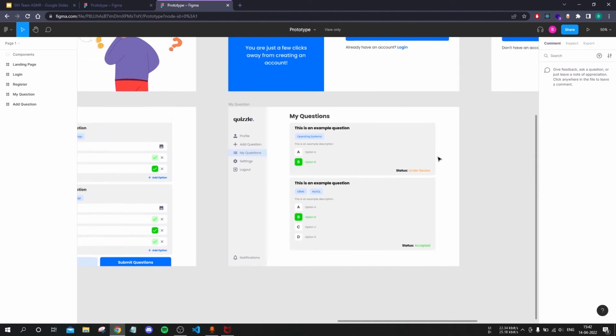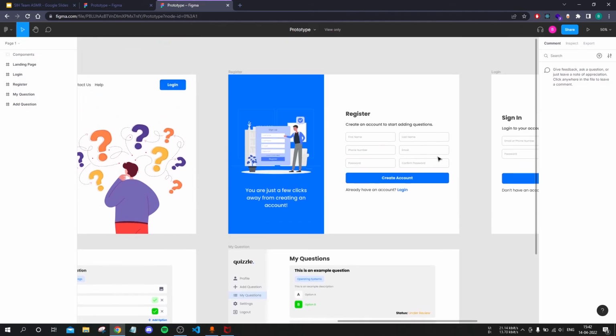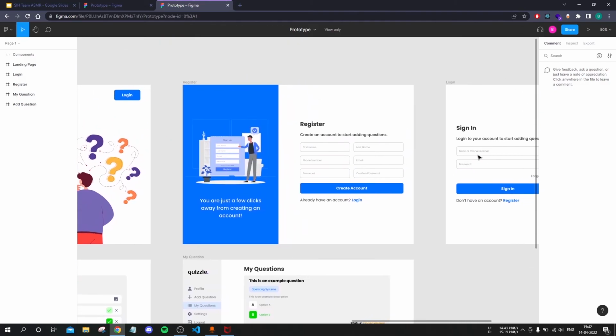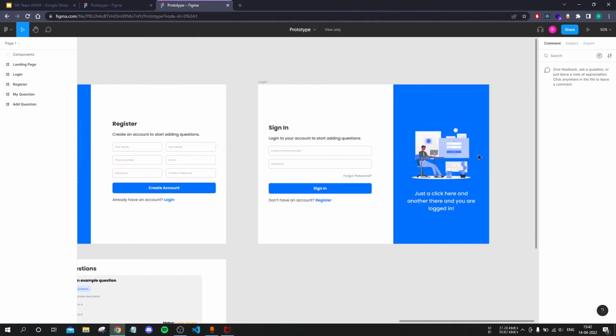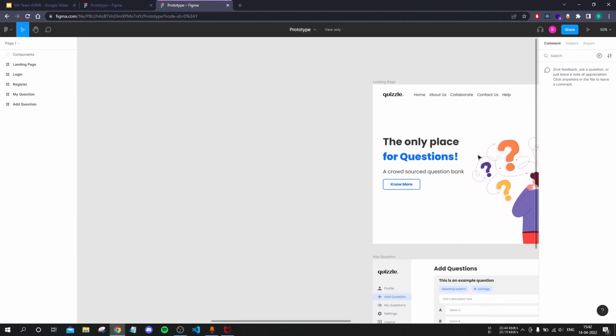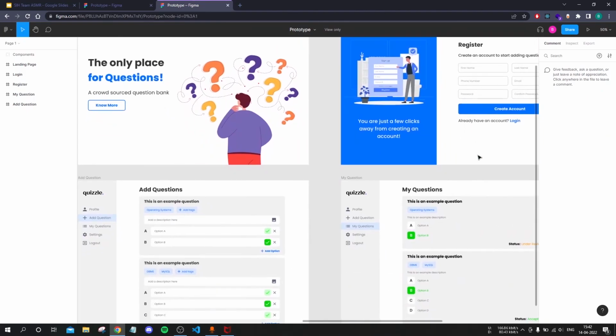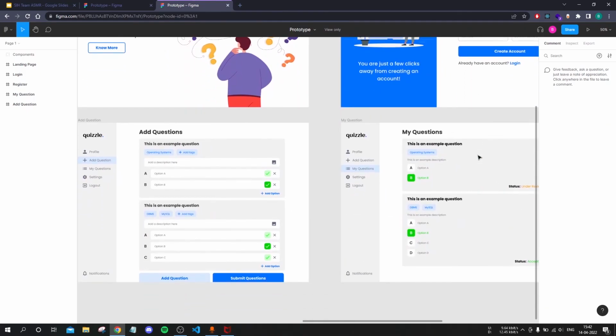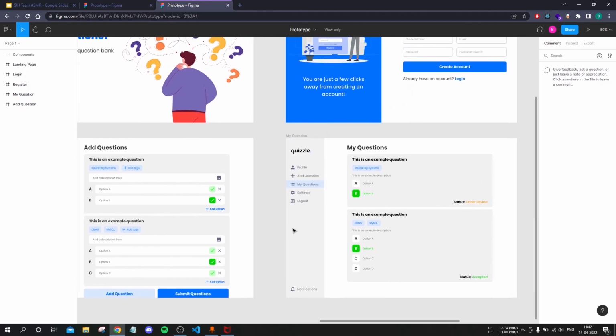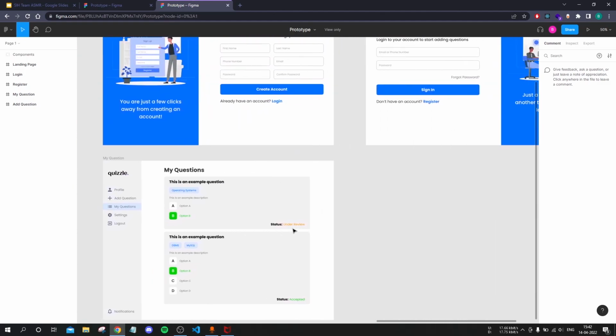This is the screen where the user will be able to see the questions that have been added by that user. This is the login screen, this is the register screen, and this is the sign up screen or the login screen. So this is the basic flow that we have come up with so far. We'll be adding in the flows for the reviewer, the institutes, as well as the students in the future. For the idea submission, we have come up with this.